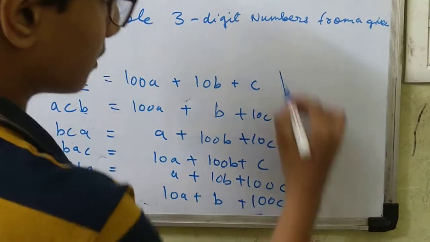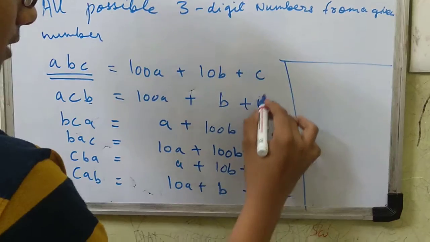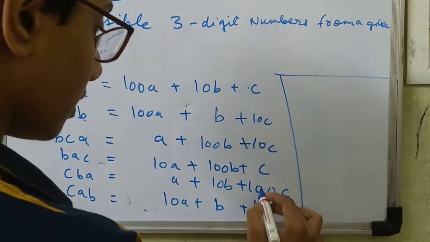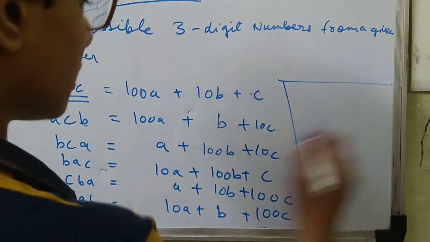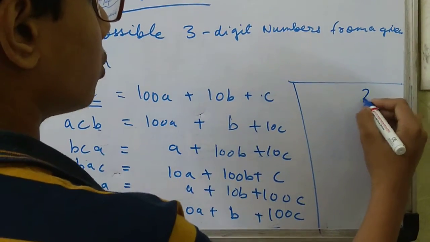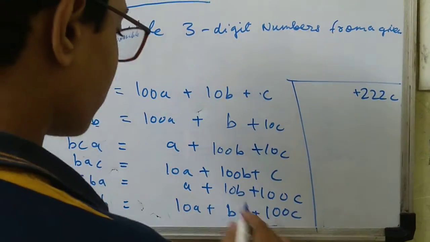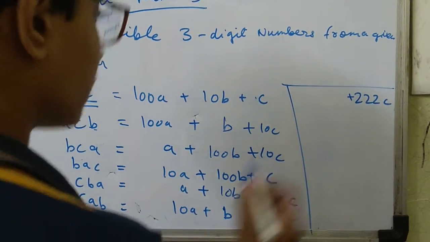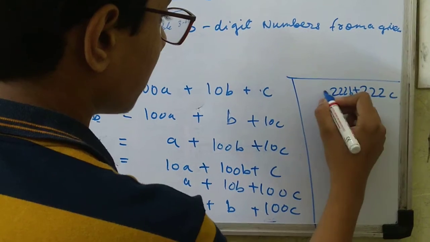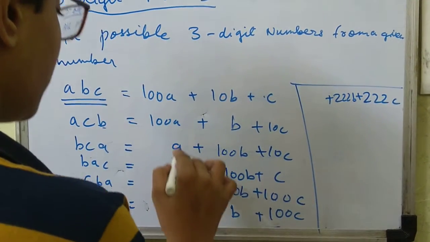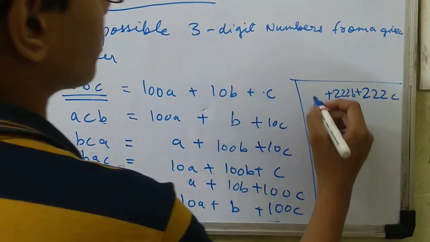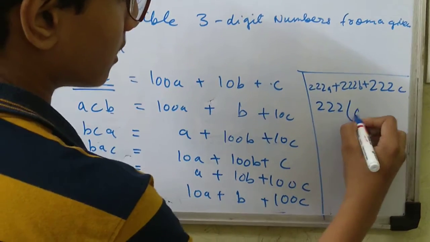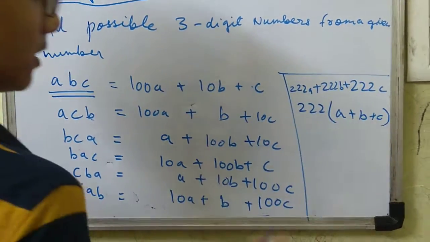Now let's sum up all this. For C: 1 plus 10 is 11, plus 10 is 21, 22, plus 100 plus 100 is 222. Same for B: 222. And for A: 222. Now if I take 222 common, we get 222 times (A plus B plus C).